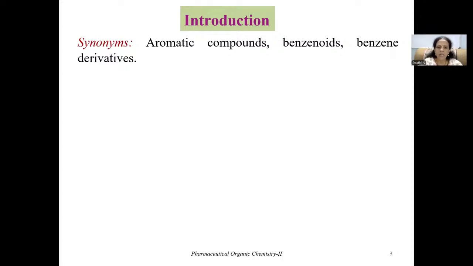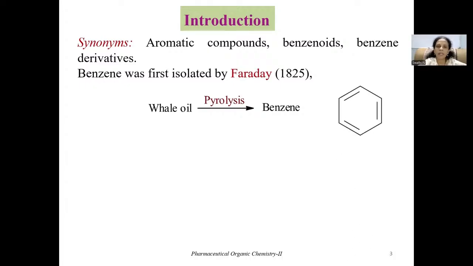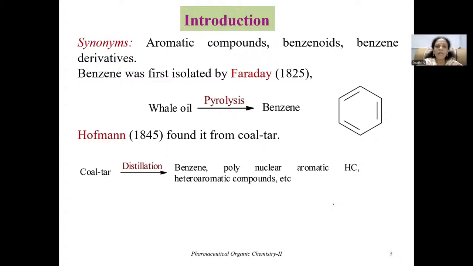Now, if you look at how benzene was first isolated, it was isolated for the first time by Faraday in 1825. When whale oil is subjected to pyrolysis, benzene is obtained as the product. Later, Hoffman in 1845 found benzene in coal tar. Petroleum and coal tar are the major reservoirs for the majority of organic compounds.